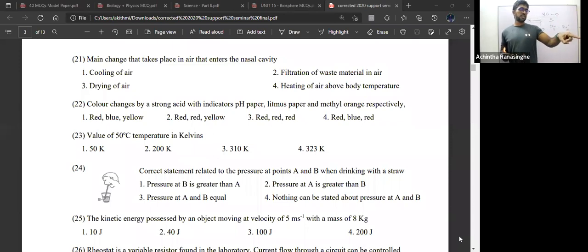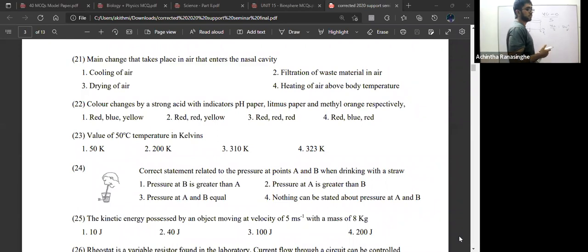The main thing is heating the air above the body temperature, and the other one is filtration of waste materials in air. That comes second. To me, the important point is heating of air above body temperature. Actually, it should be coupled with heating plus humidification. Cooling of air is wrong, drying of air is wrong.